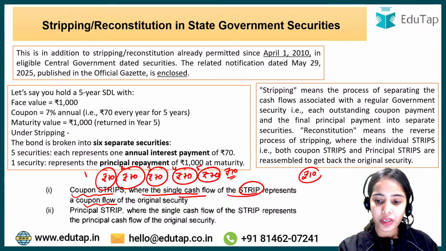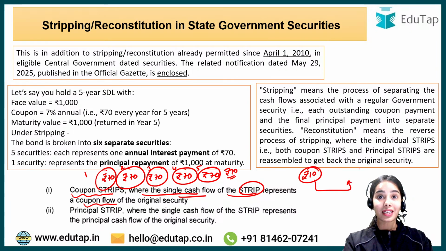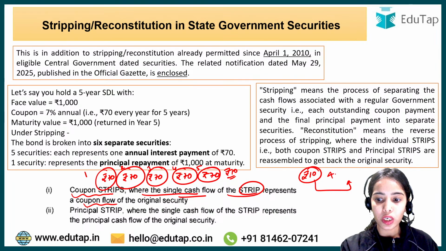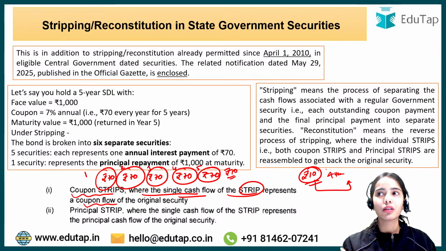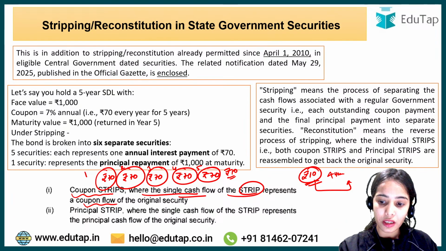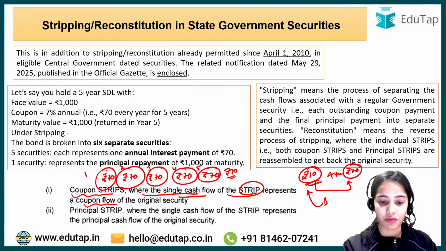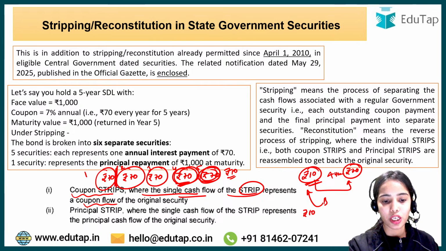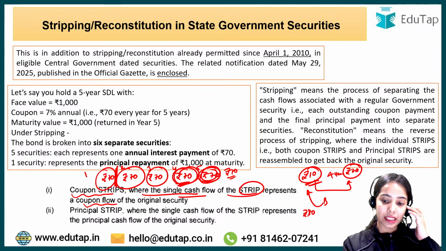So you will sell this coupon strip at rupees 10, and the person that is buying this coupon strip will think that okay, I have to wait 4 years and my money will be more than double, like it is getting triple, like 4 times. So you are selling it at rupees 10, so the buyer is investing rupees 10 and will get rupees 70. So it is like 7 times the investment or 6 times the investment. Okay, the next coupon strip that you are getting, after 3 years this is going to mature because 1 year has passed. So after 3 years this is going to mature, and let's say you are selling it at rupees 25, so the person will get rupees 70.